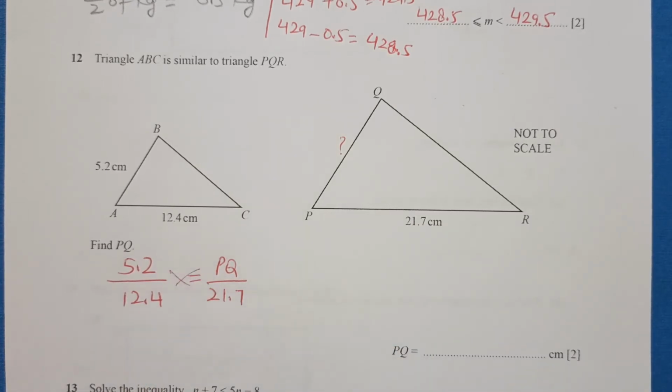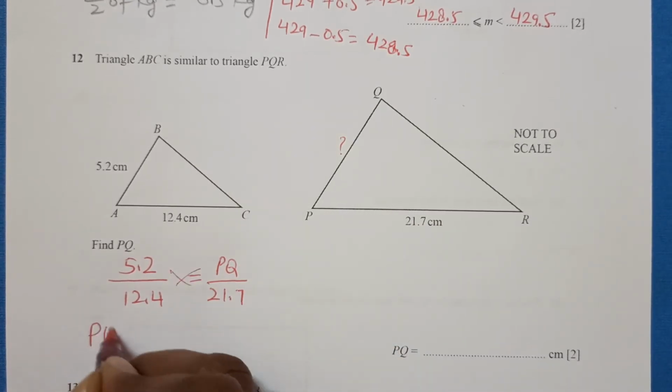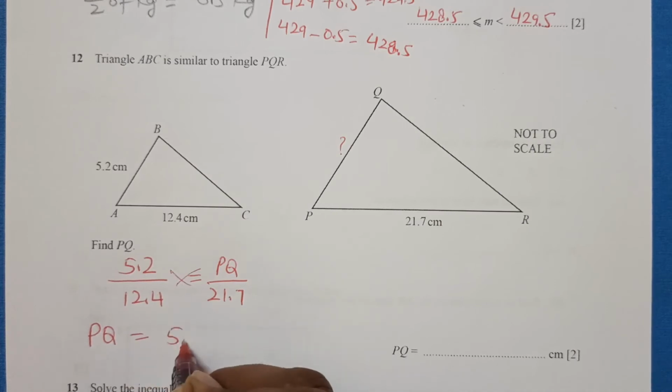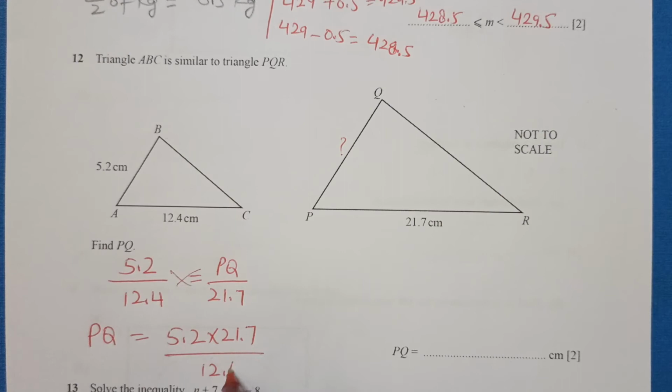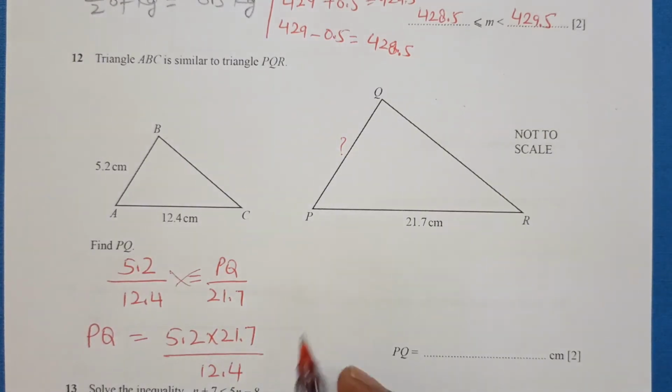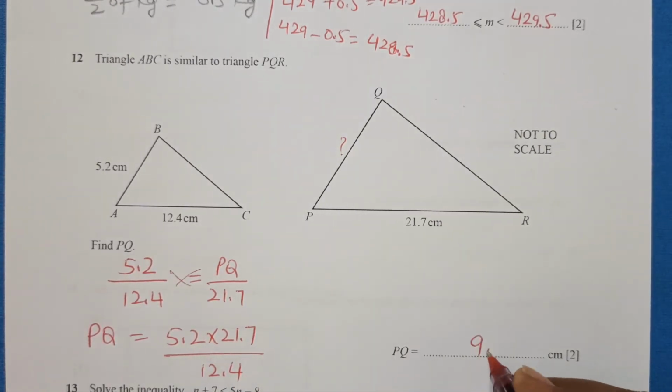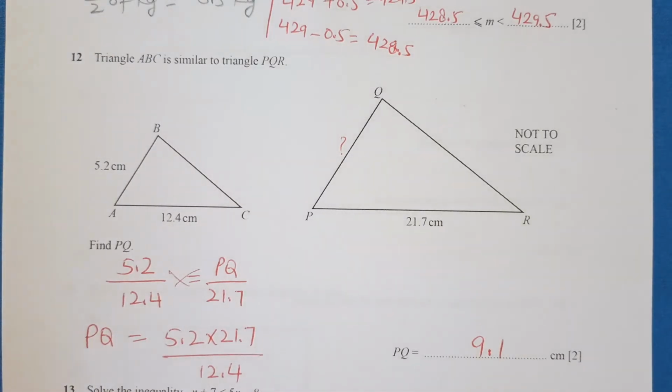Now you just cross multiply. After cross multiplying, we get PQ is equal to 5.2 times 21.7 divided by 12.4. When you calculate, your answer comes out to be 9.1 centimeters.